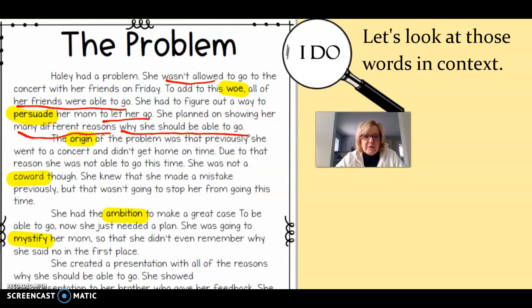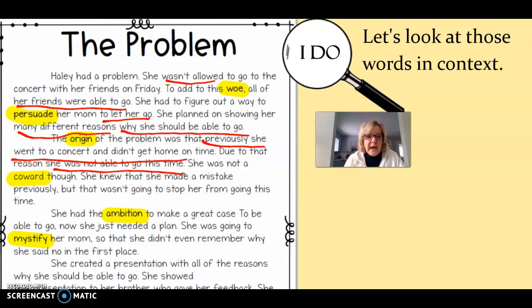The origin of the problem was that previously she went to a concert and didn't get home on time. So the origin or the reason, because it's telling us she previously went to a concert and didn't get home on time. Due to that reason, she was not able to go this time. So those examples or the word reason is telling us that origin means the reason.